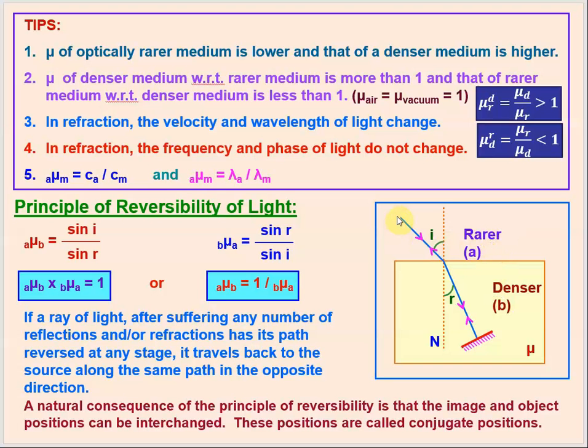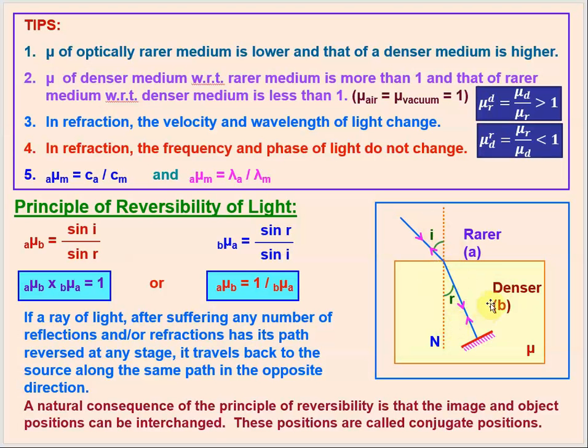So from here we take that the light ray is coming from the rarer medium, incident at the interface separating the two media, and at the interface the light ray changes its path along this direction because of the refractive index of the second medium B, which is the denser medium, right? The light ray will bend towards the normal when coming from rarer to denser medium, because the light ray gets slower. This is the path for which the light ray will take less time.